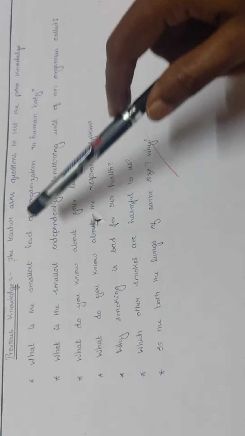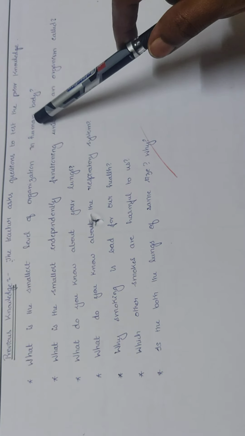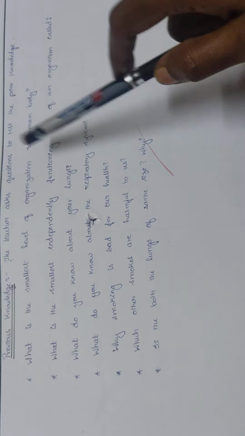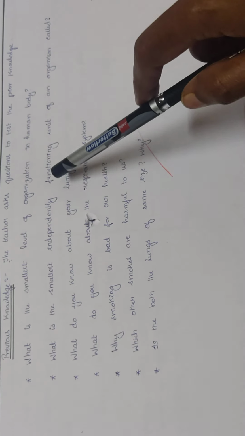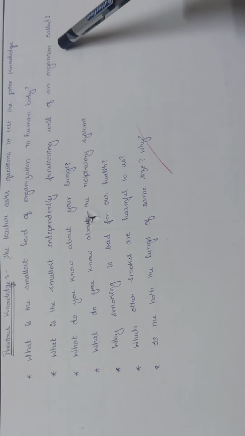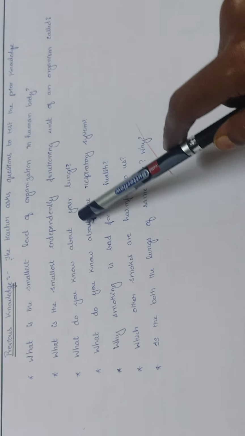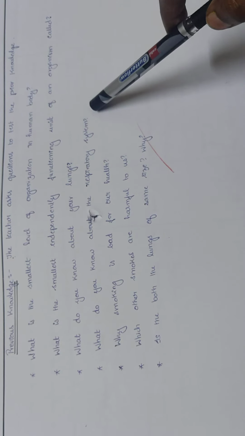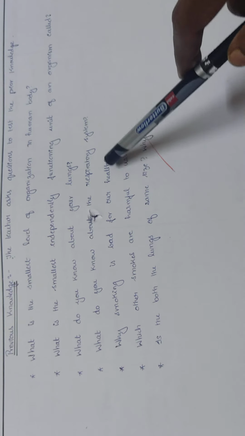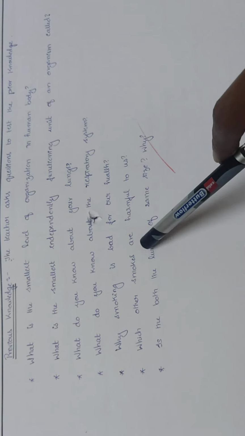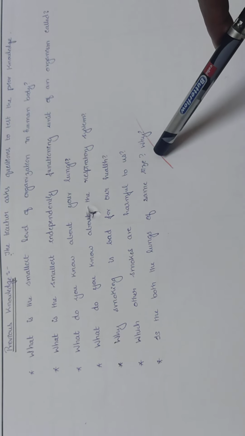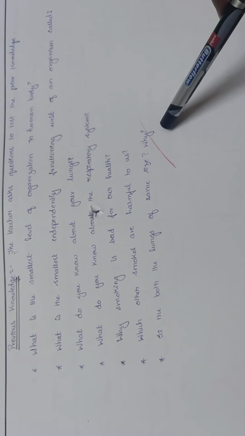Previous knowledge. The teacher asks questions to test the prior knowledge of the students. What is the smallest level of organization in human body? What is the smallest independently functioning unit of an organism called? What do you know about your lungs? What do you know about the respiratory system? Why is smoking bad for our health? Which other smokes are harmful to us? Are both the lungs of the same size? Or why do they differ?